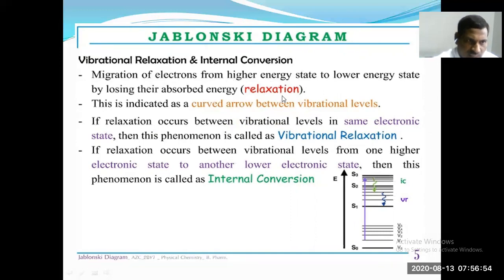So this is the relaxation process. This is indicated as a curved arrow between vibrational levels. This is the IC, internal conversion.